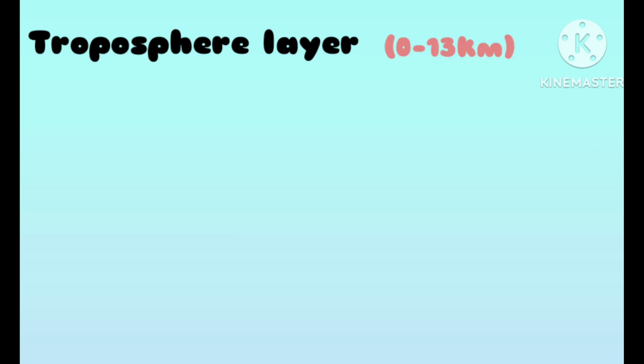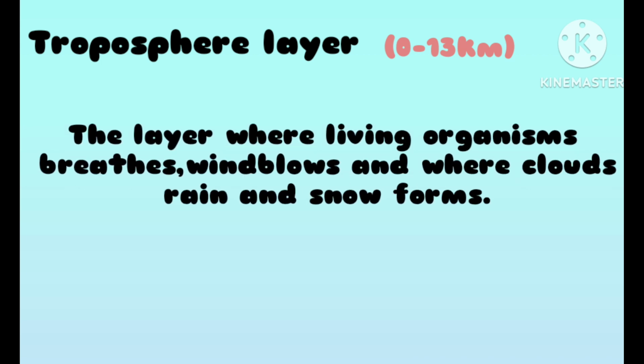Let's move on to the last layer, the troposphere layer. Its height is 0 to 13 kilometers which makes it the closest one to Earth. Troposphere is the layer where living organisms breathe, wind blows and where clouds, rain and snow form. Put simply, without the troposphere layer we wouldn't possibly be alive.